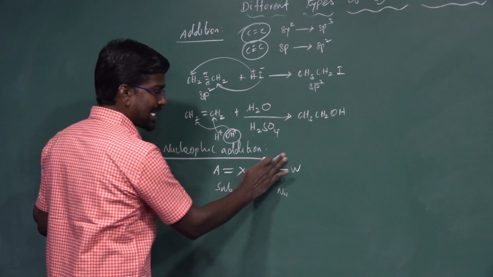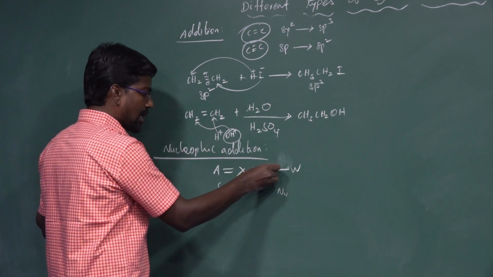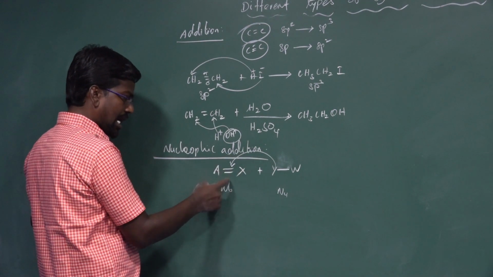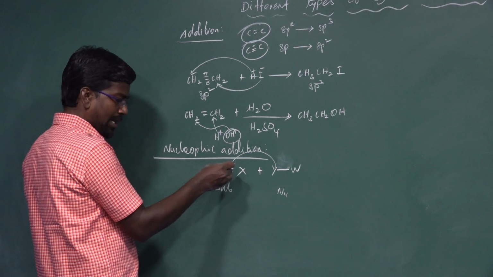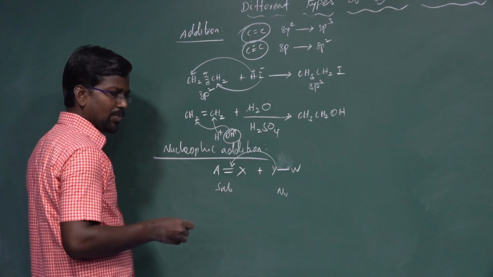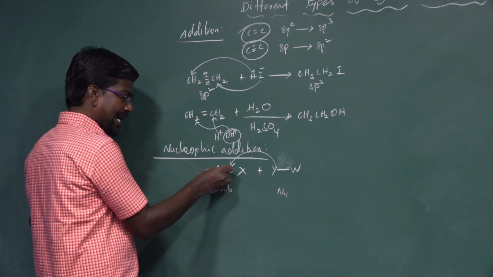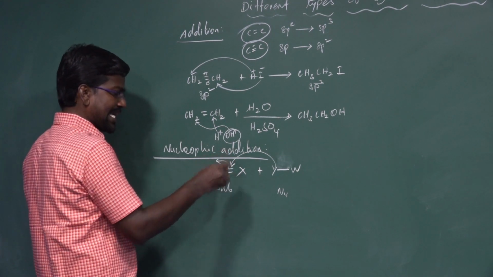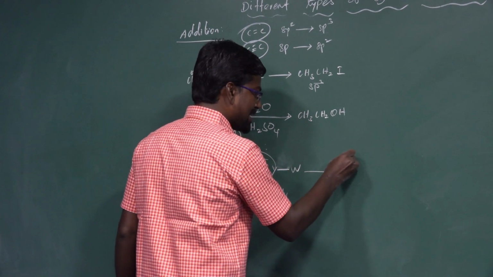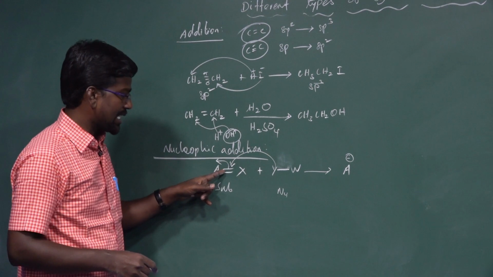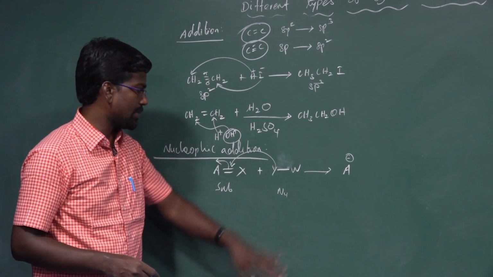The electron rich site attacks the double bond. The pi bond is the weak bond and the sigma bond is the strong bond. The pi bond breaks and both electrons move towards the A side, so A becomes negatively charged.